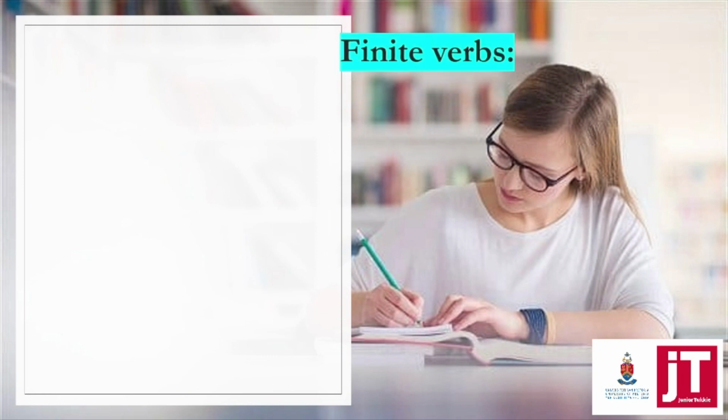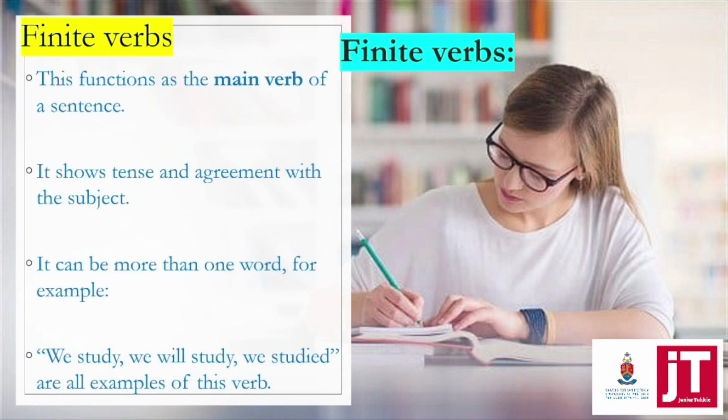Now we're going to take a quick look at finite verbs. Basically, they are the main verb of a sentence. So if there are many verbs in a sentence, you need to find the main verb, and there are ways in which we can go about it. Does this verb that's underlined in the sentence, say for example, ask.